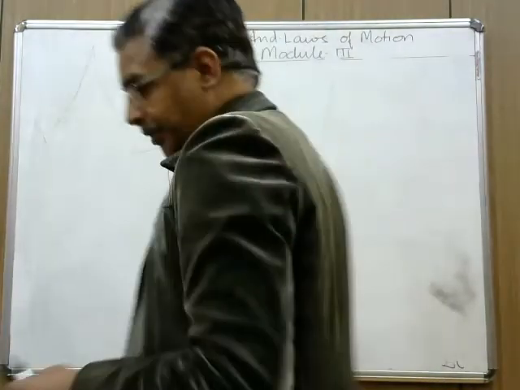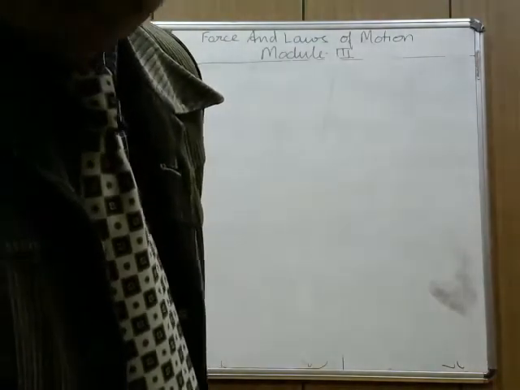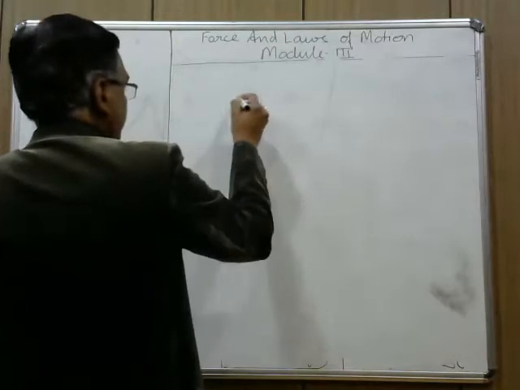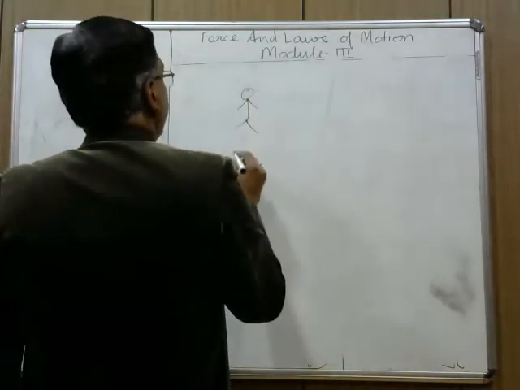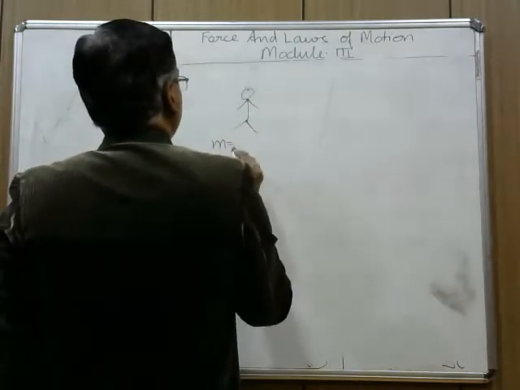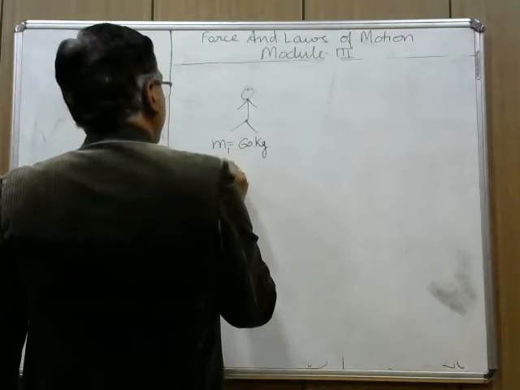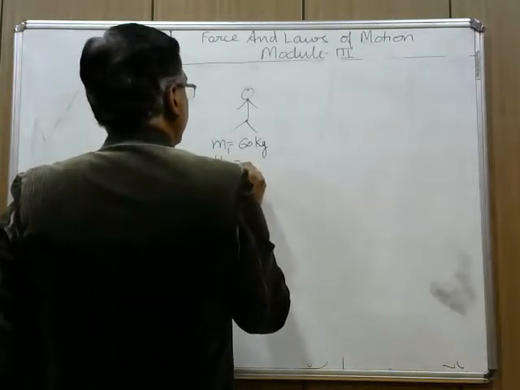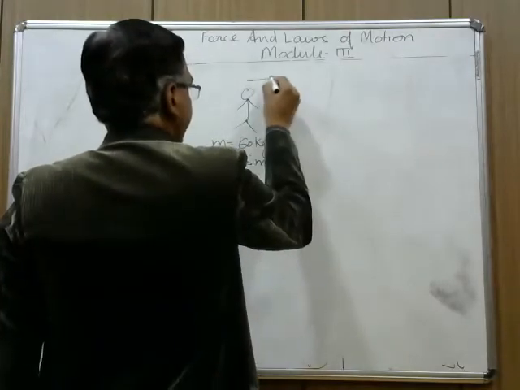Consider two players. This is one player. Its mass is 60 kg, m1, and it is moving with a velocity of 5 meter per second in this direction.